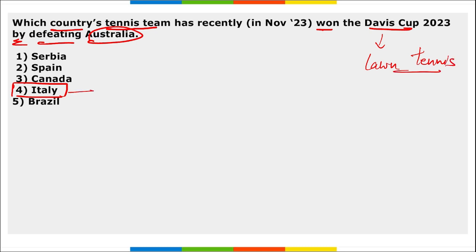And if you remember, with Italy, India has also signed an MOU where they will be doing student exchange program, cultural exchange program, scientists, jobs will be transferred from one country to another so that a cultural exchange can be enhanced between these two countries.